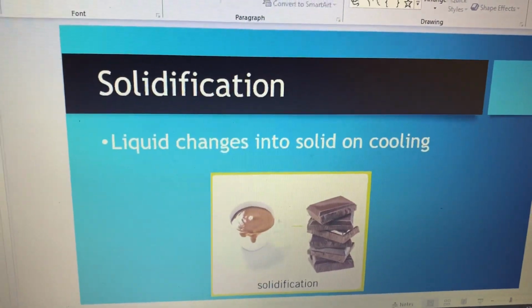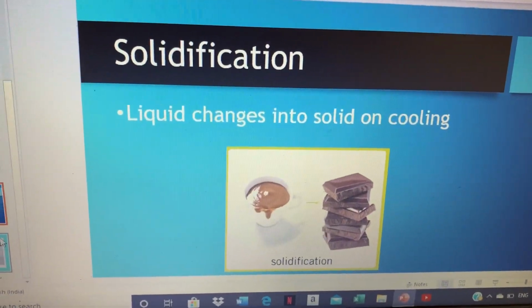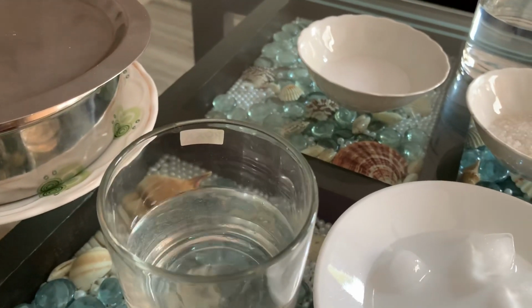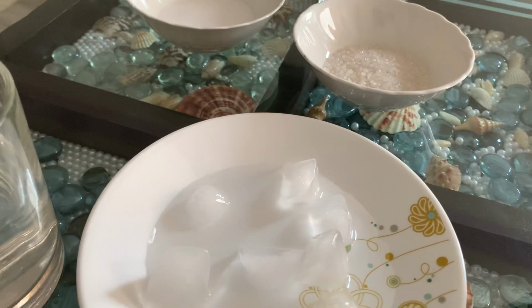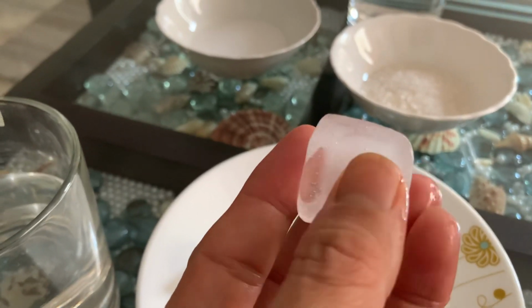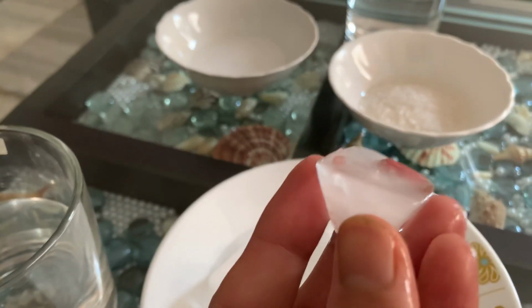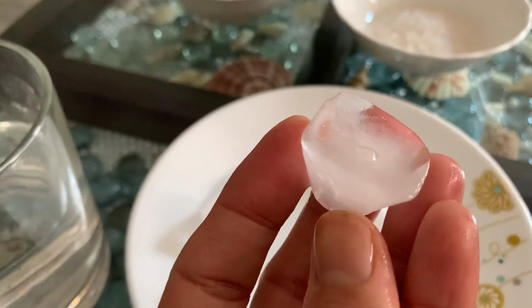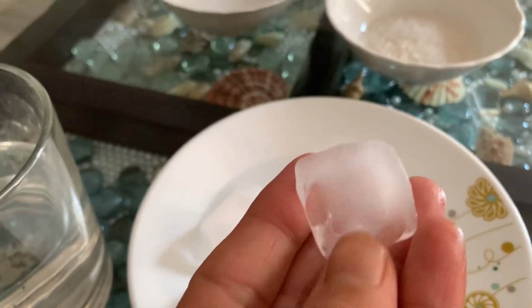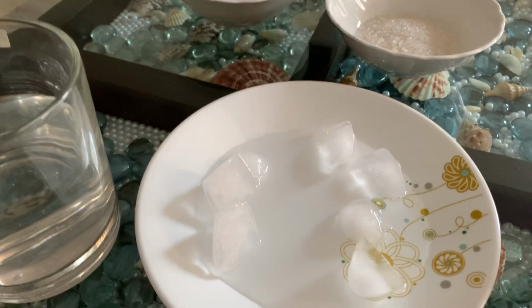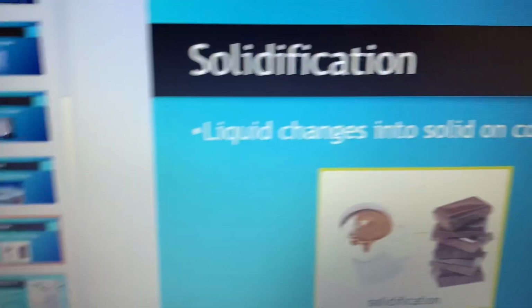Now come to solidification. When liquid changes into solid, see here the liquid. If I keep this liquid in the fridge, in the freezer, it will turn into ice. This is water only, frozen into ice. So this is called solidification. When the liquid turns into ice, this is called solidification. So this process is called solidification.